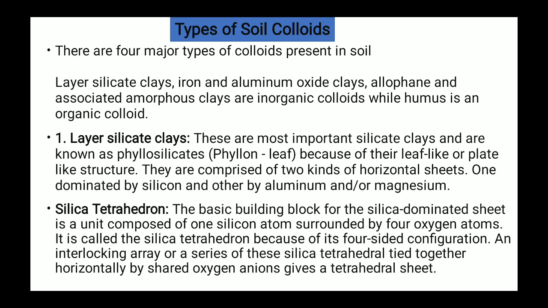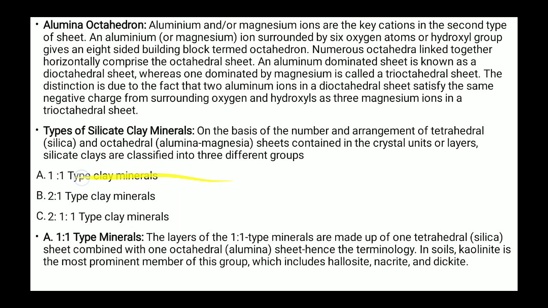The silica tetrahedron, the basic building block of the silica-dominated sheets, is a unit composed of one silicon atom surrounded by four oxygen atoms. It is called a silica tetrahedron because it has a four-sided configuration. An interlocking array, or series, of these silica tetrahedra tied together horizontally by shared oxygen anions gives the tetrahedral sheets.